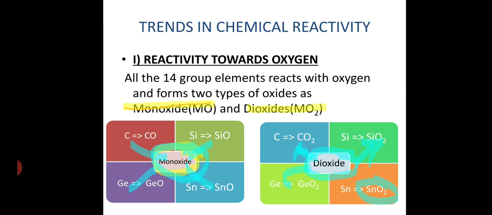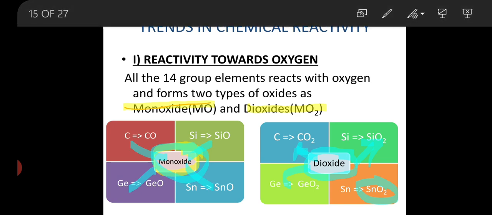And remember, as we move from top to bottom, the oxides in group 14 go on reducing in strength. Initially the oxide is strong, but as we move from top to bottom, the nature of the oxides goes on decreasing.